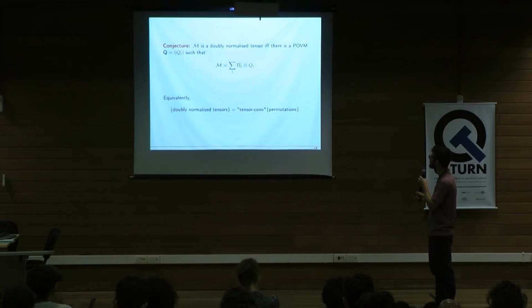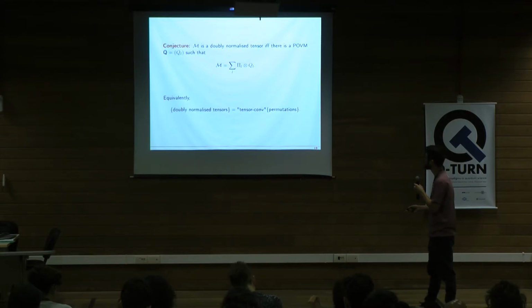M is a doubly normalized tensor, which is our generalization of doubly stochastic matrices, if and only if there is a POVM Q instead of a probability vector Q, as before, such that we have this decomposition where the elements of the POVM serve as coefficients attached to the permutations via this tensor product, right? So another way of saying this is that the set of doubly normalized tensors is somehow the tensor convex combination of permutations, which is a very sketchy, very informal thing. I mean a decomposition like this, okay?